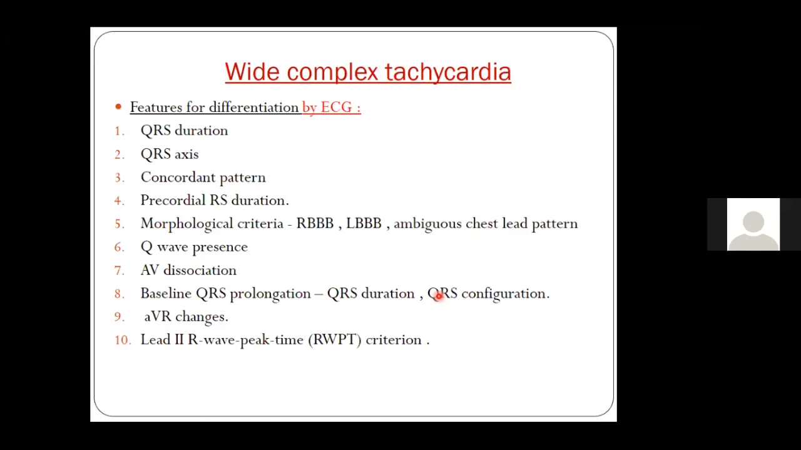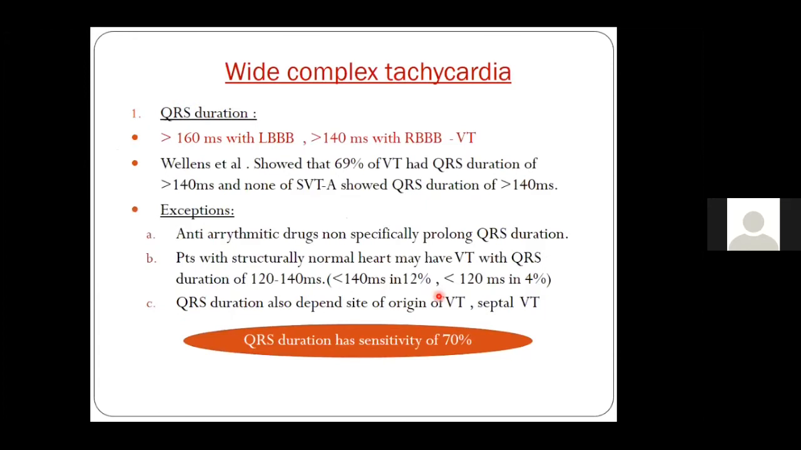After this, when you still have a doubt, you see the ECG, and these are the points based on which you have to decide whether it's a VT or an SVT with aberrancy. Now, coming to the first criterion, that is the QRS duration. Though all wide complex tachycardias are wide, there is a QRS duration above which VT becomes more likely than SVT with aberrancy.